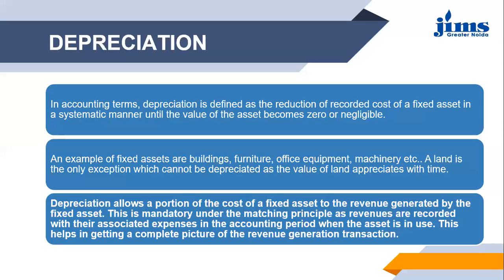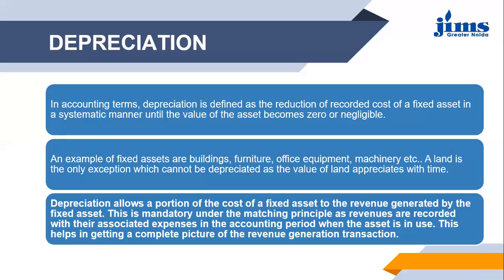This is what we have discussed in the final accounts also, when we were discussing the P&L account, that whatever revenue you have generated should be shown on the credit side, and whatever expense you are incurring should be shown on the debit side, including trading and P&L account both. So when you are receiving the revenue, you are showing it on the credit side, and whatever expense you are incurring in reference to receiving that revenue, that you are showing on the debit side. So if you are showing depreciation also under P&L account on the debit side, that means you are showing one of your expenses for receiving that revenue as depreciation also.